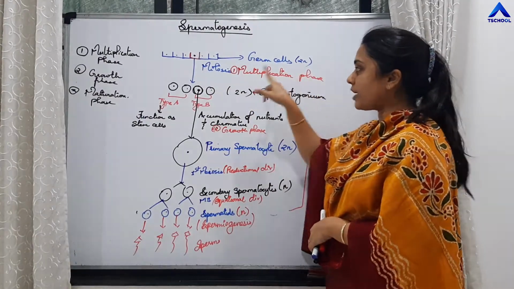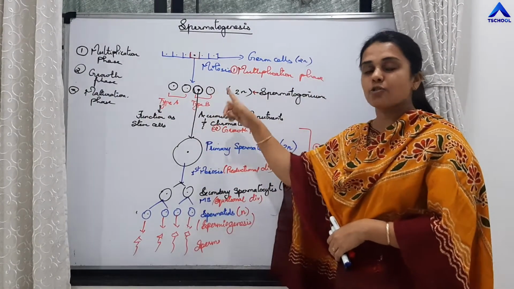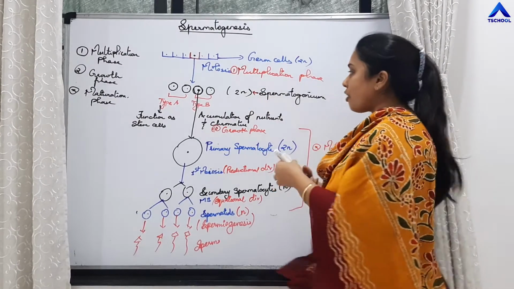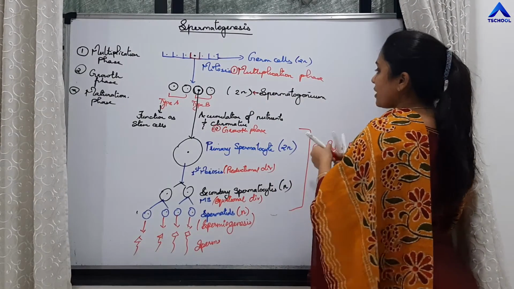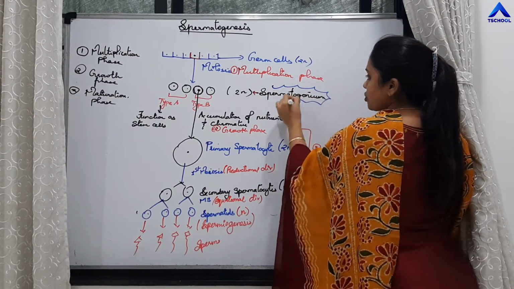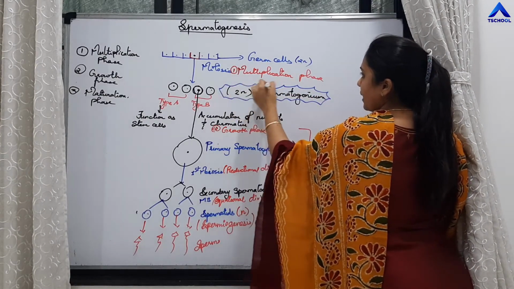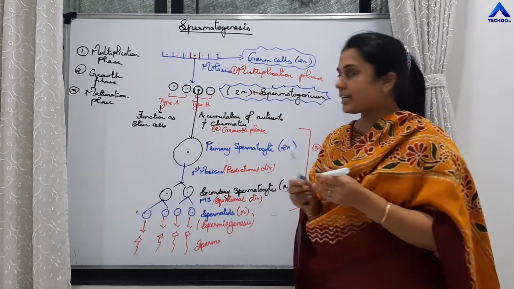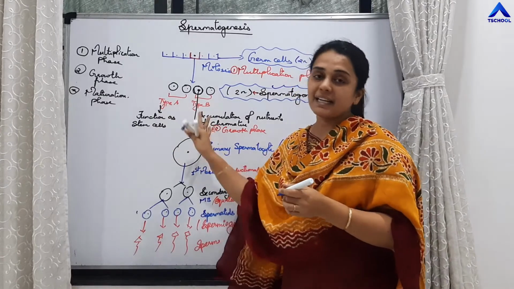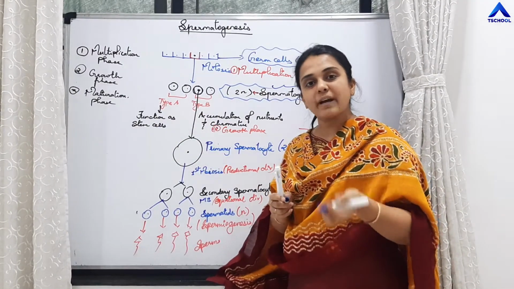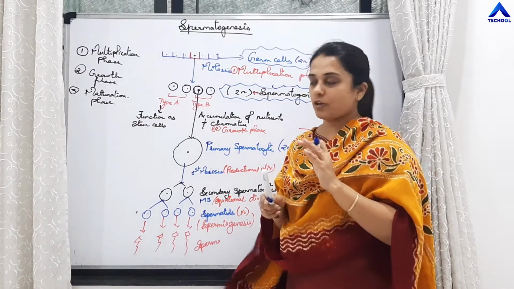Germ cell is diploid, so all the cells which are produced will also be diploid. Those are called spermatogonium. So spermatogonium, students, are diploid cells. Germ cells are diploid, spermatogonium are diploid. Type A and type B. Type A functions as stem cells, they undergo mitosis to produce more spermatogonium.